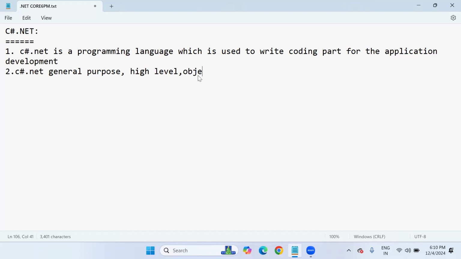Next, C#.NET is an object-oriented programming language. Object-oriented means we have some important advantages. If a programming language is object-oriented, we will achieve security, reusability and application enhancement. The main features and advantages of object-oriented programming: one is security, that means we can develop the logic very securely. Then reusability: one time if you develop application logic, that can be reused in many places anytime, write one time, use many times.